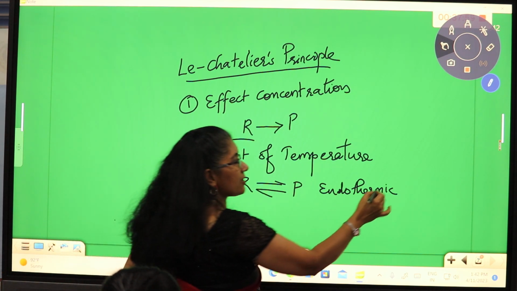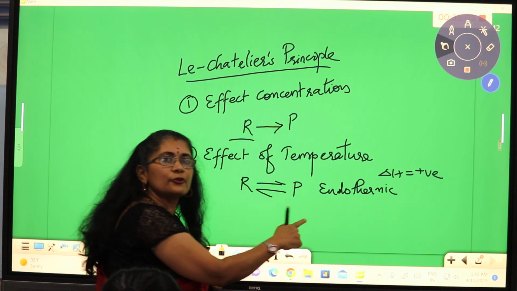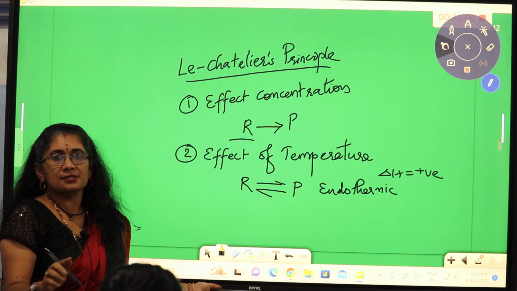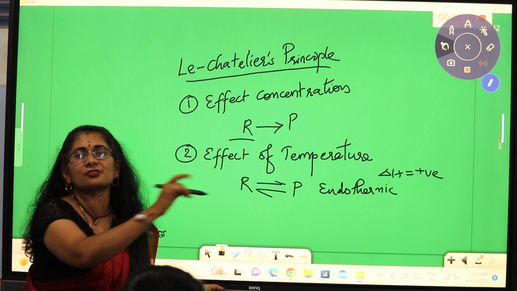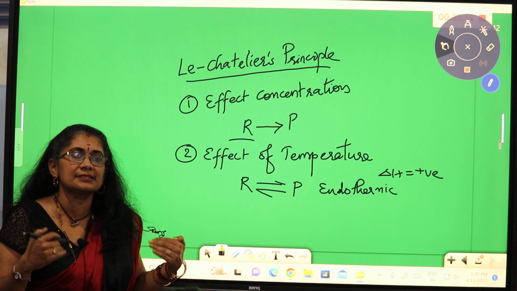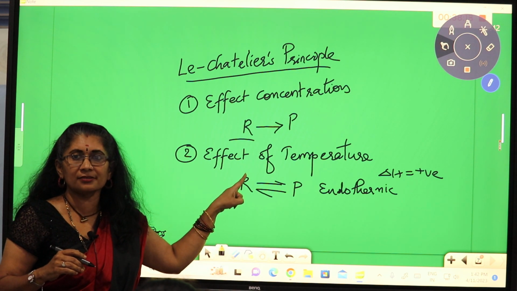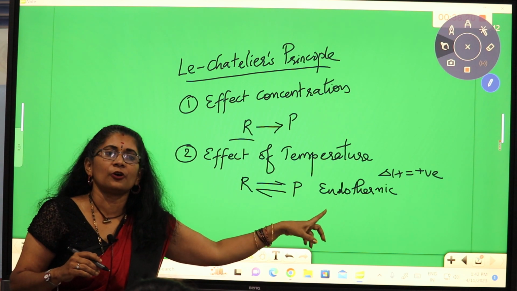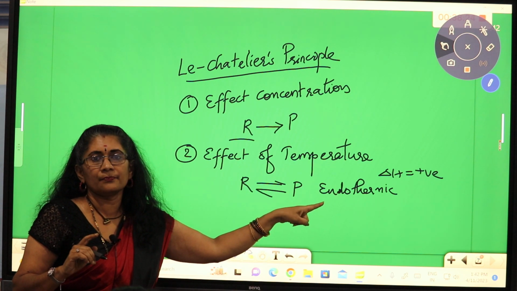Yes, the delta H value given will be positive, and thus we know that the forward reaction is endothermic. In such cases, the reaction takes place with more energy. So if you increase the temperature, more products will be formed if the forward reaction is endothermic.